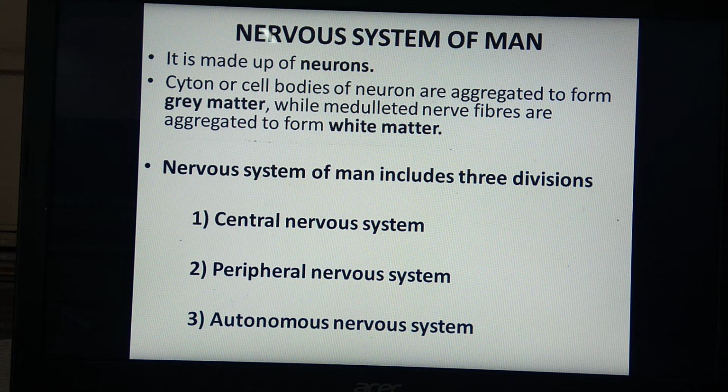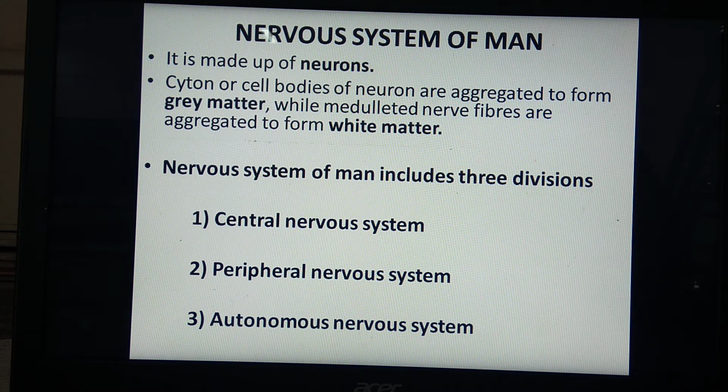Next part is the nervous system of man. As already explained, it is made up of neurons. What do you mean by neuron? Neurons are the structural and functional unit of the nervous system, of the nervous tissue. We have studied before, neurons consist of two main parts: cyton, which is also called the cell body, and the second part is processes, which includes axon and dendron.